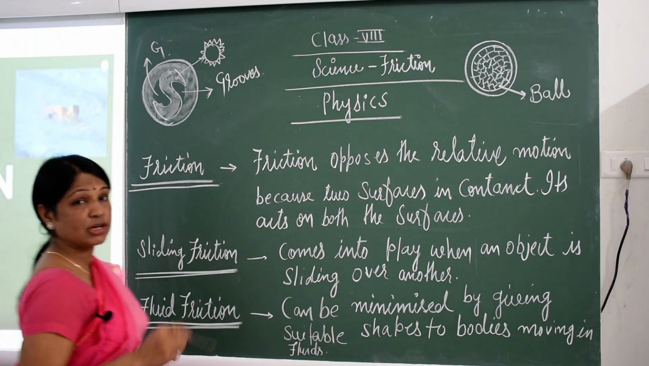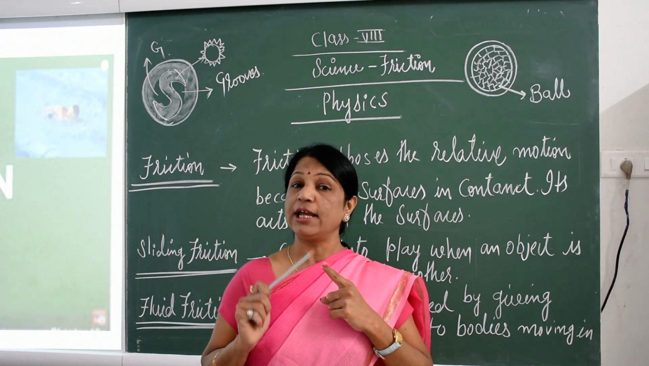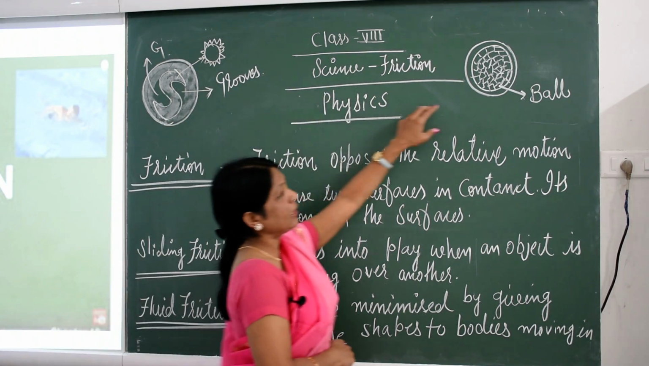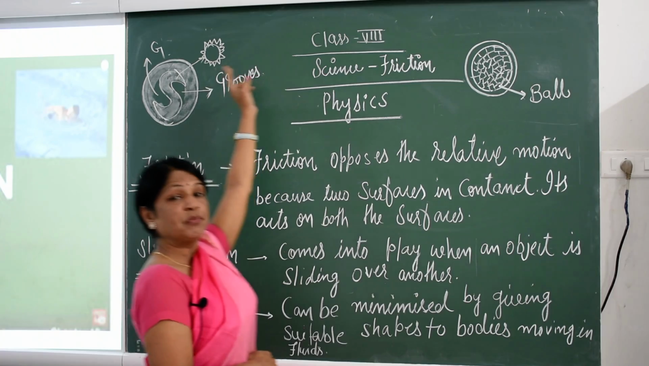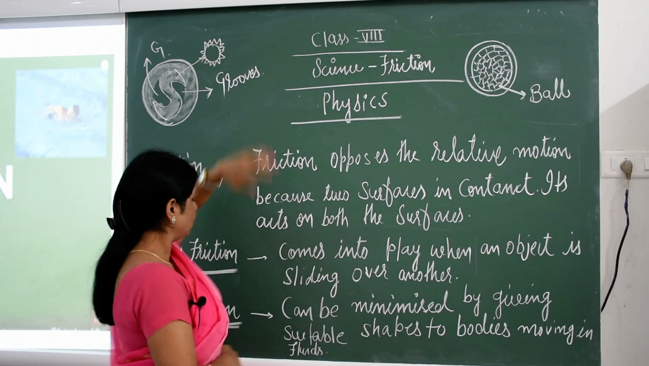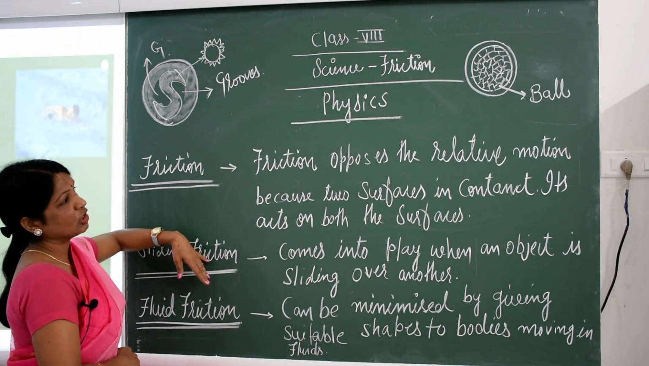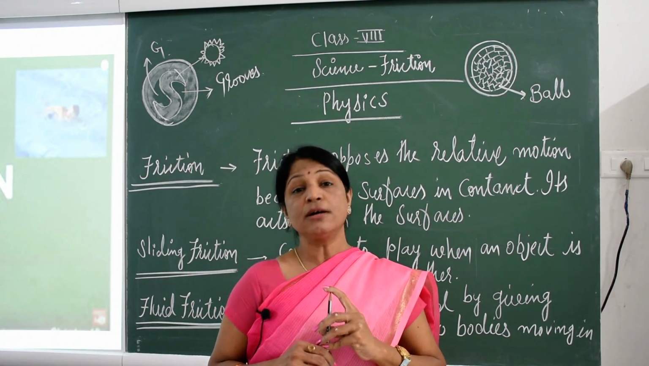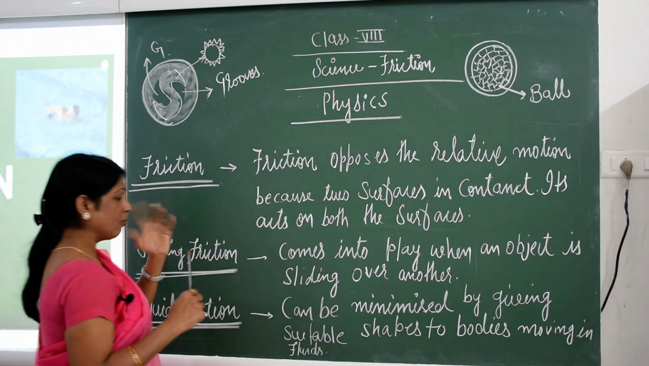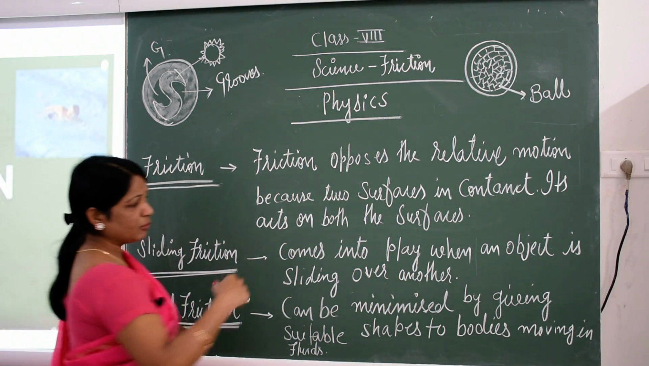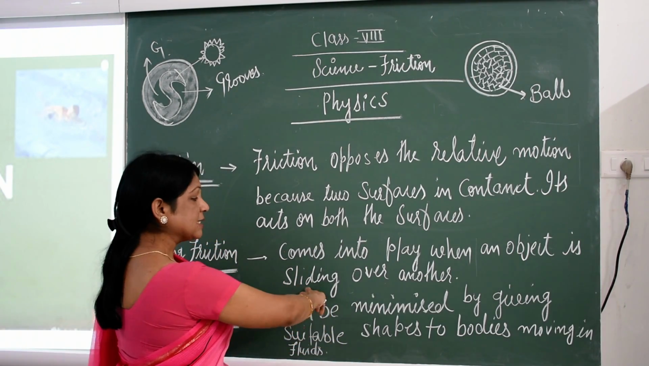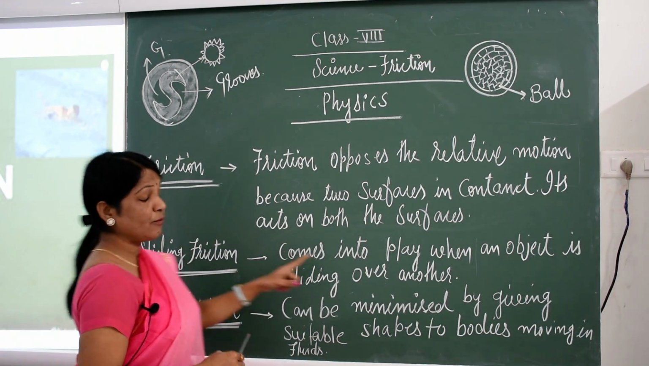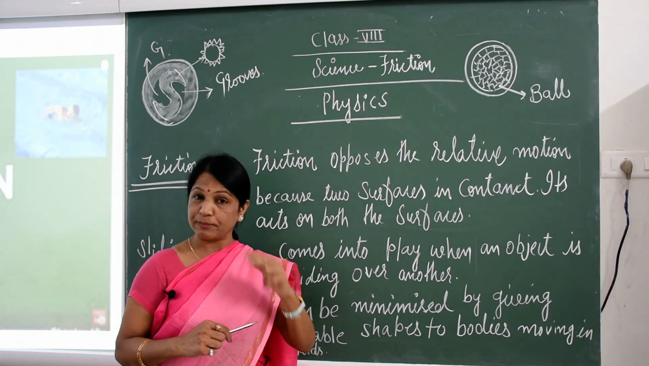Now for the sliding friction, I have given one example of the trolley bag, and the ball, whenever in a football or a cricket ball, both are also examples of sliding friction. It can also slide, and on the carom board there are also small balls sliding. So sliding friction comes into play when an object is sliding over another. Here it is compulsory for friction that two surfaces must be there.